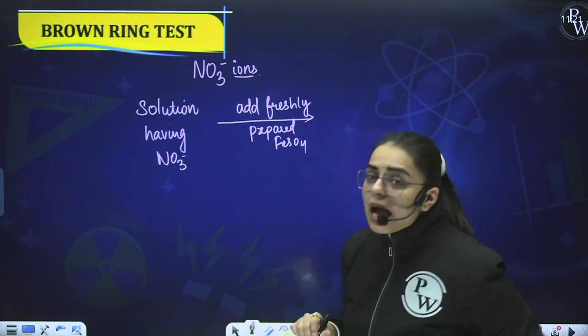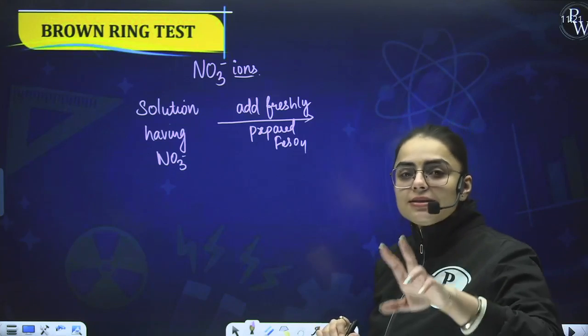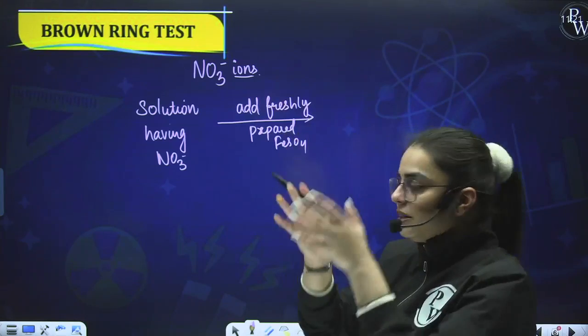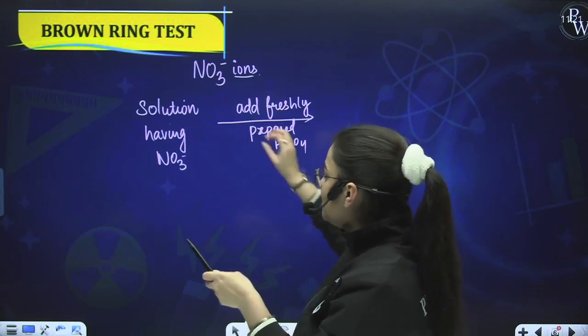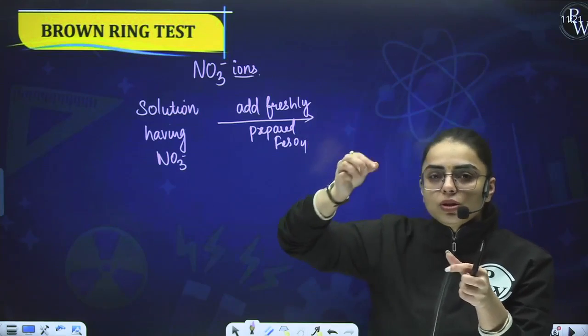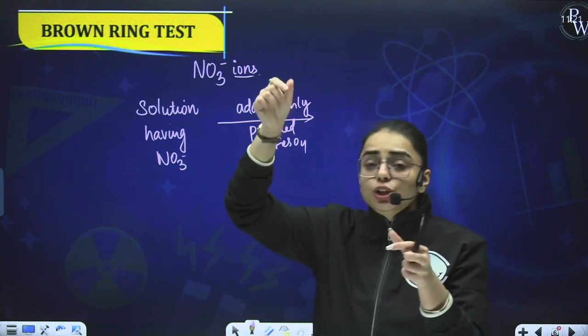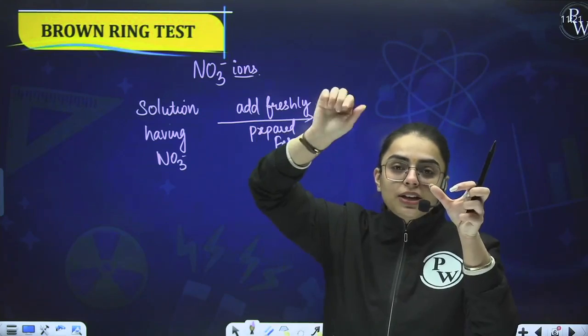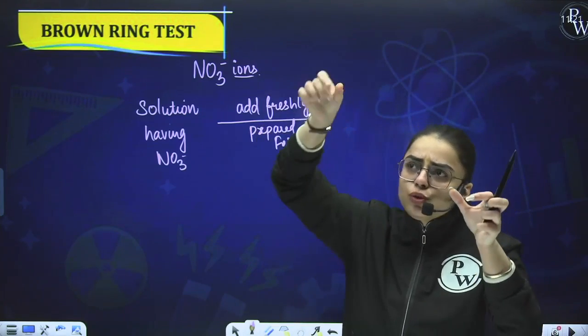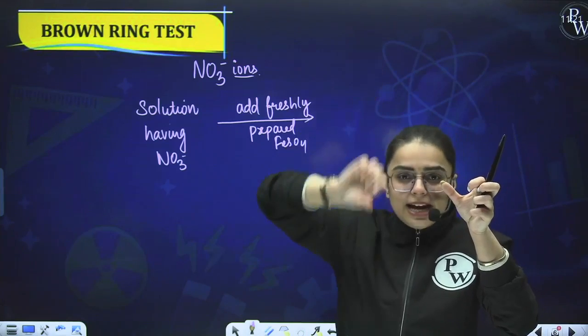Now, what happens after this, students? You will be adding concentrated H2SO4 from the side. You have taken a beaker, and in that beaker you have that solution, and first of all you have added FeSO4 solution. Now you will take a very small amount of concentrated H2SO4, and you shall be pouring from the end of the beaker.